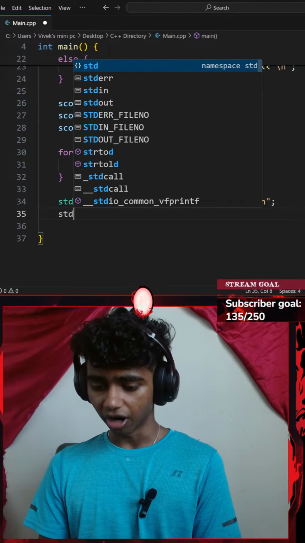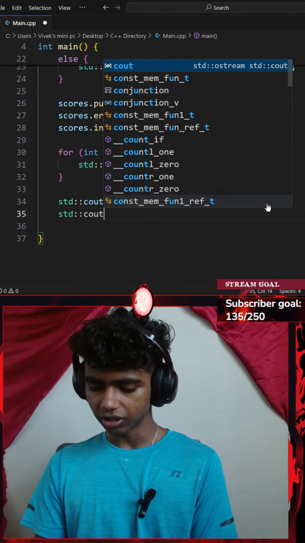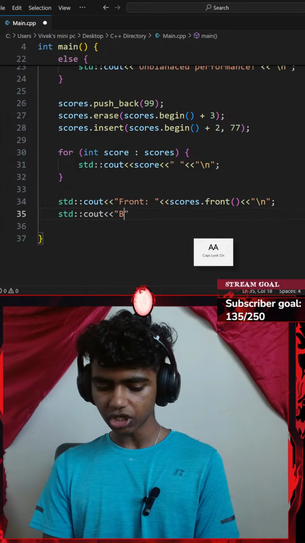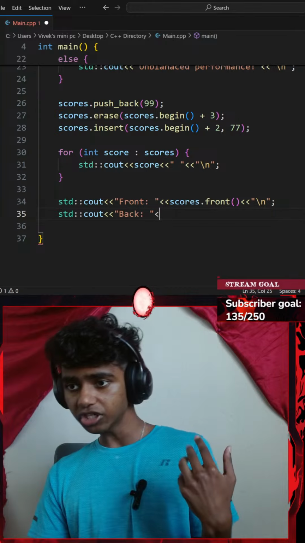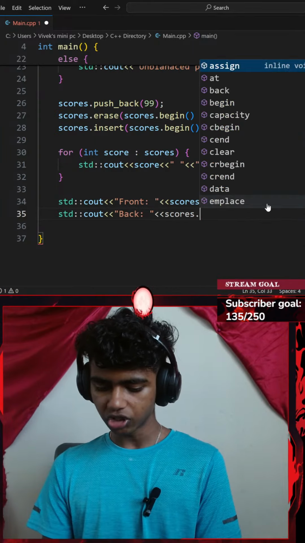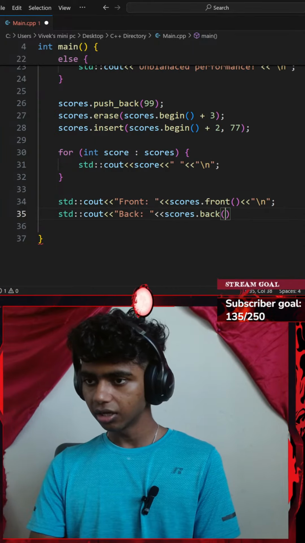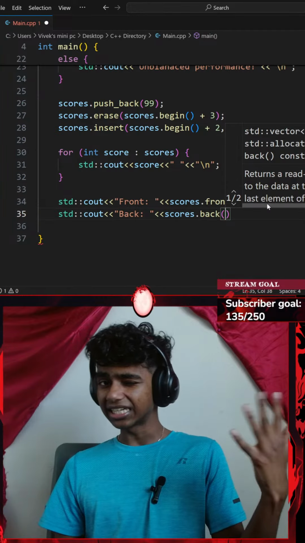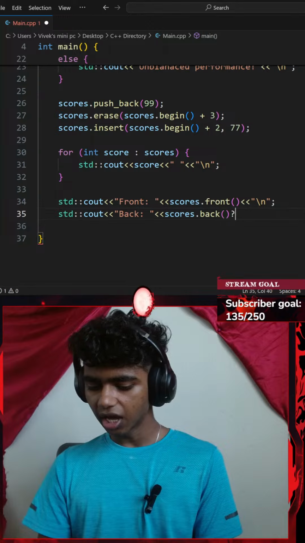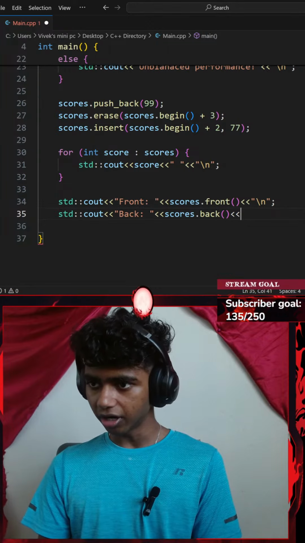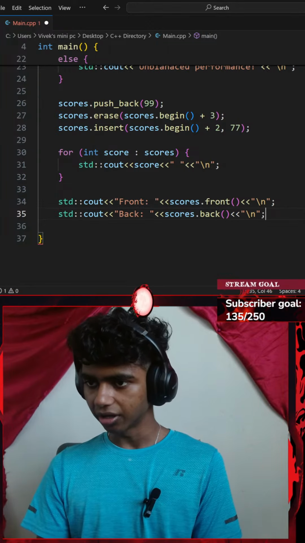Next up, I'll go with another standard console output, okay, with an insertion operator. This is going to be back, so I'll go with back. Okay, and then add another insertion operator. I'll go with scores.back, okay. This is going to give me the last element in my vector of scores. I'll add another insertion operator and then go with a \n.